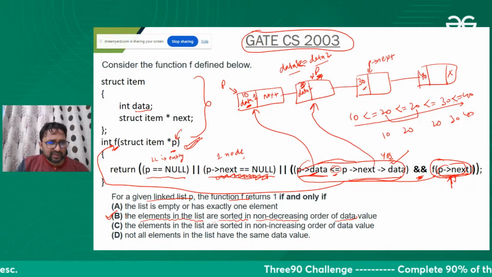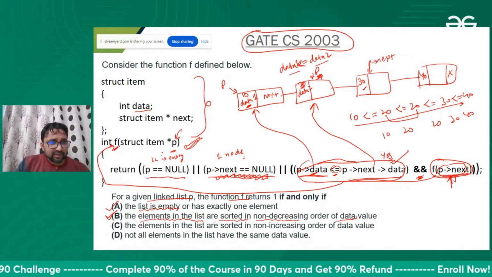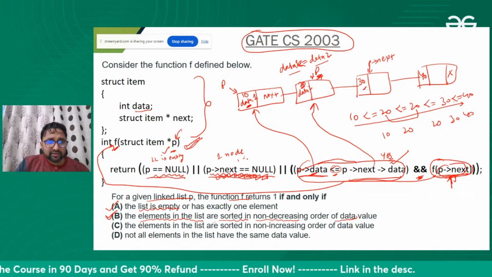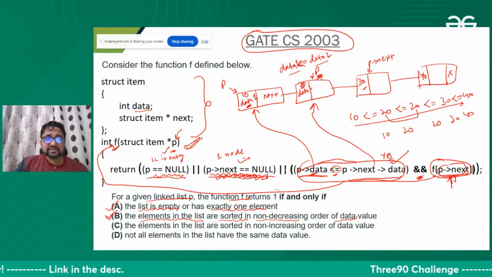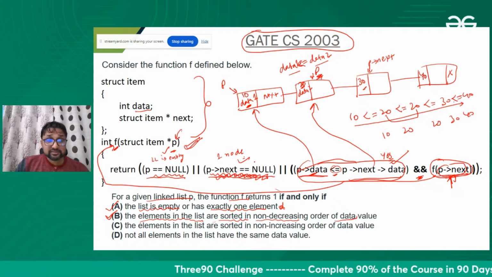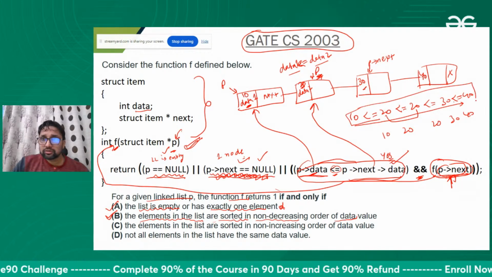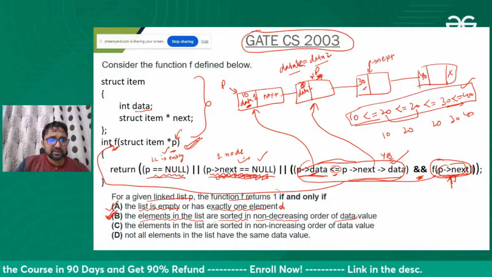Some people might say the other option is also right, because if the list is empty, or if it has exactly one node, it is also checking that. But in entirety, this is checking this thing also. So B is the correct answer.